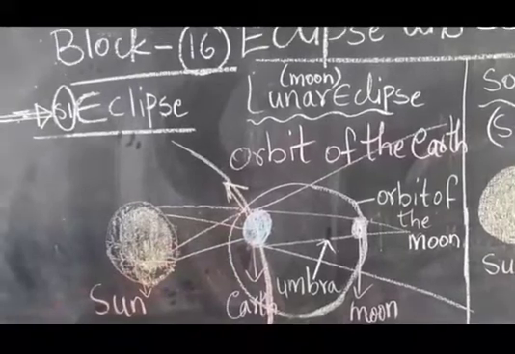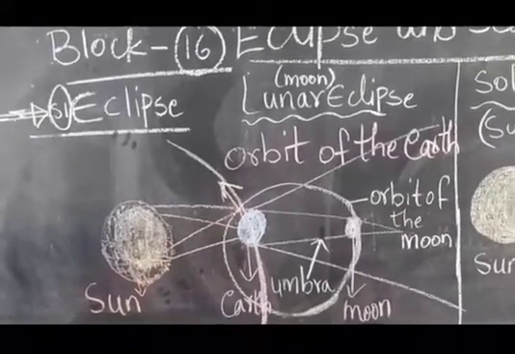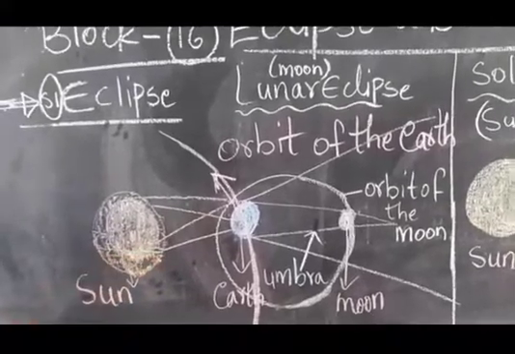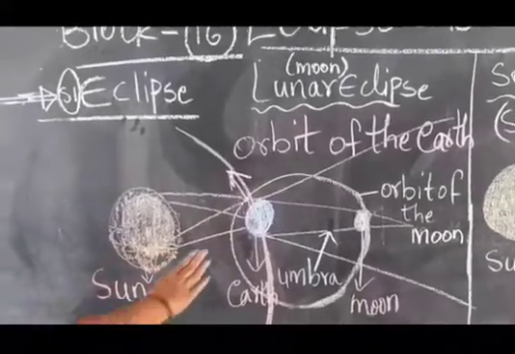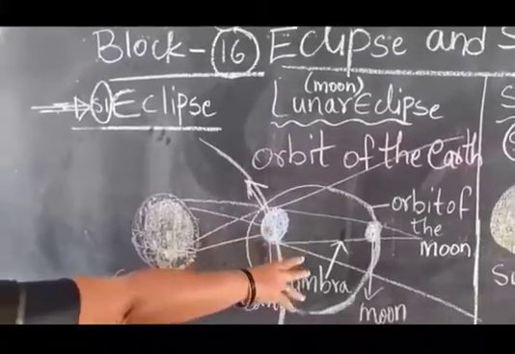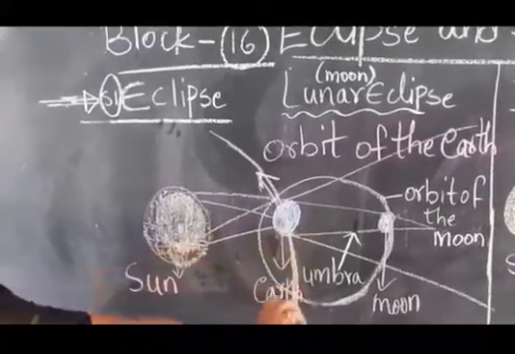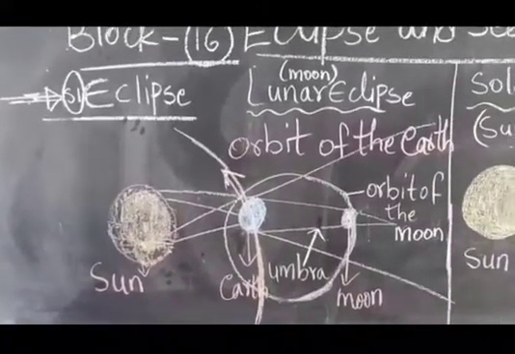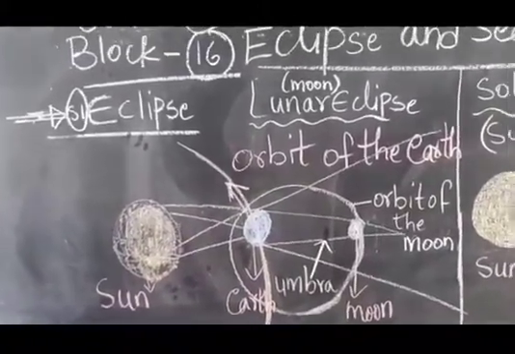Full moon means what? You will call it Purnima, no? So at the time of full moon, lunar eclipses occur. What will happen? The earth is blocking the light of the sun. So what will happen? The moon will not receive the light. And you know the moon does not have its own light, children.